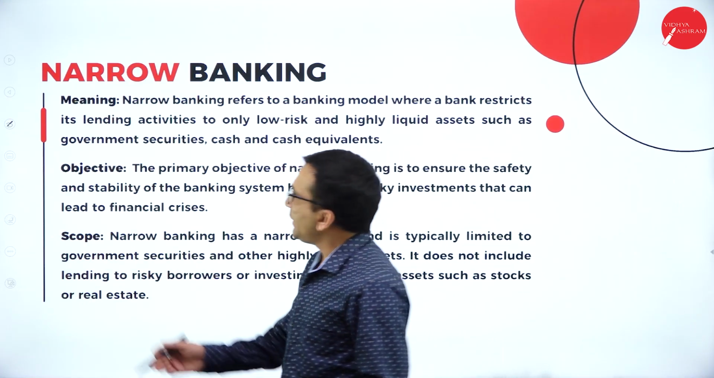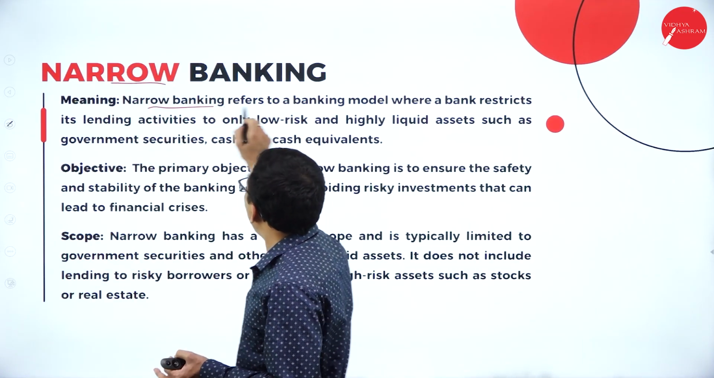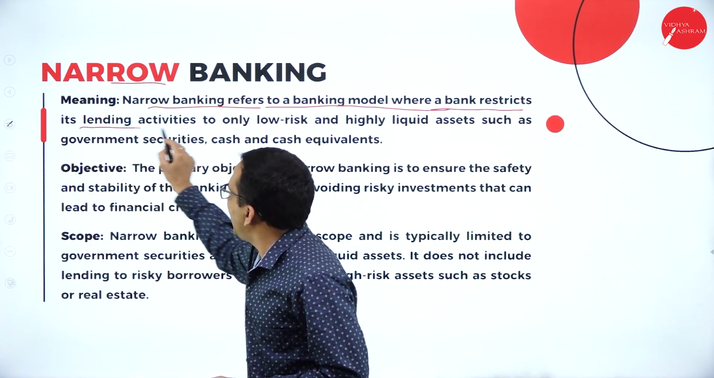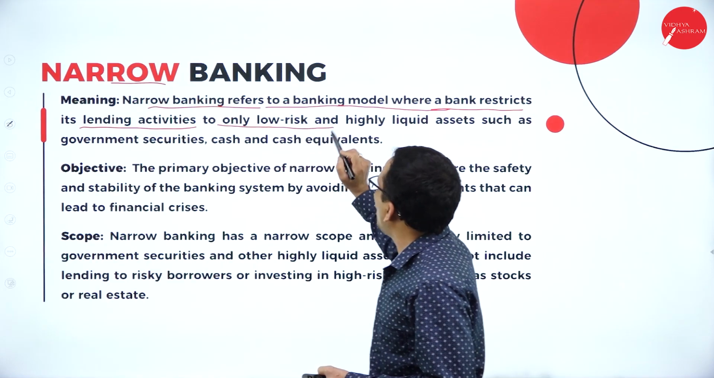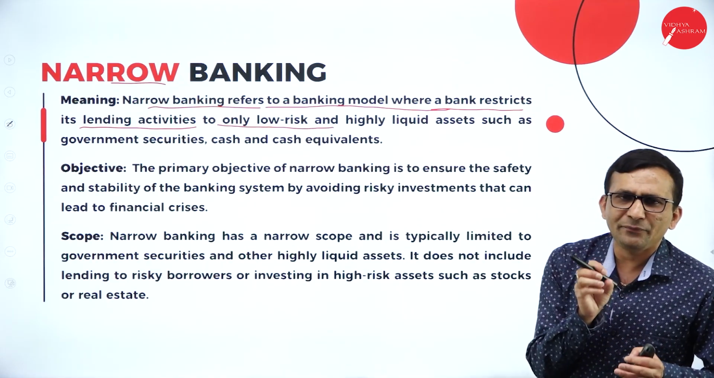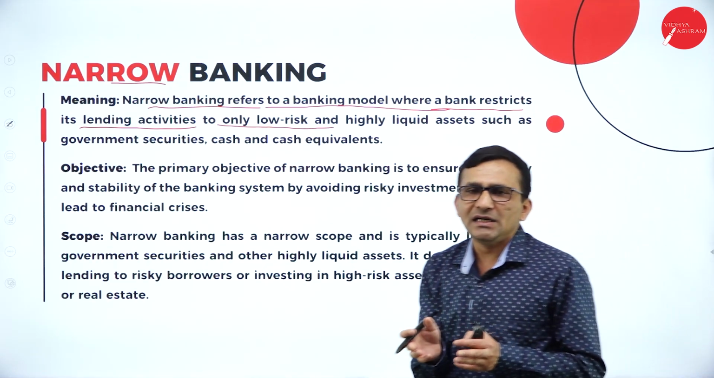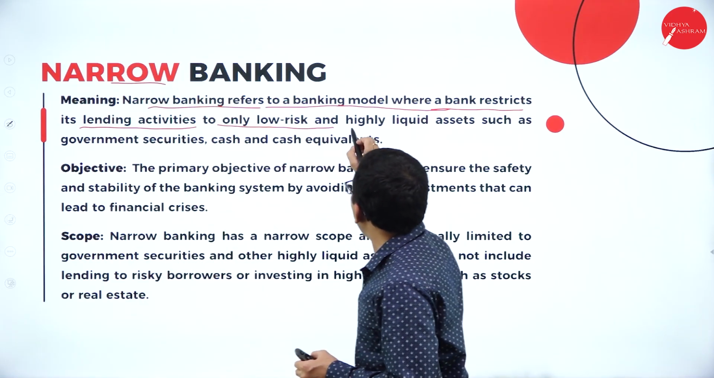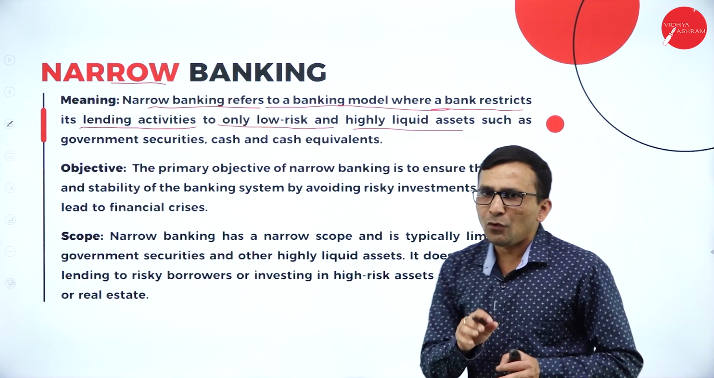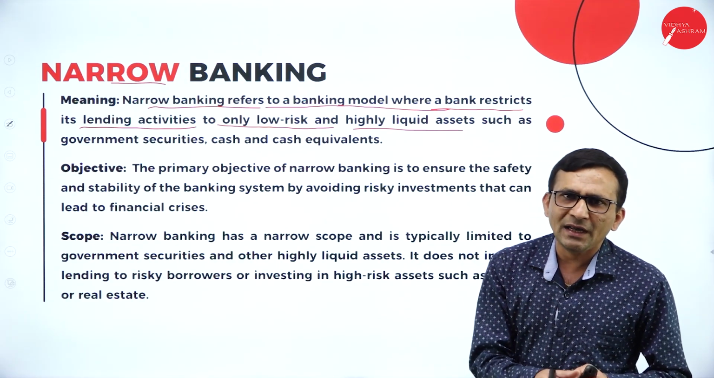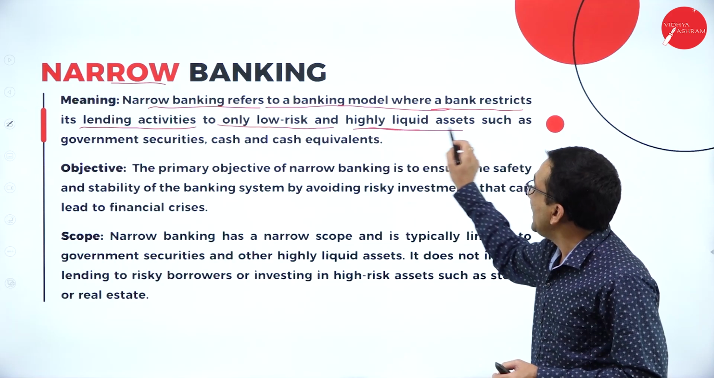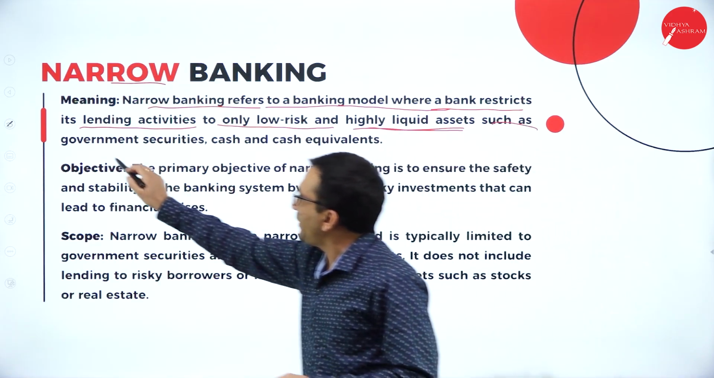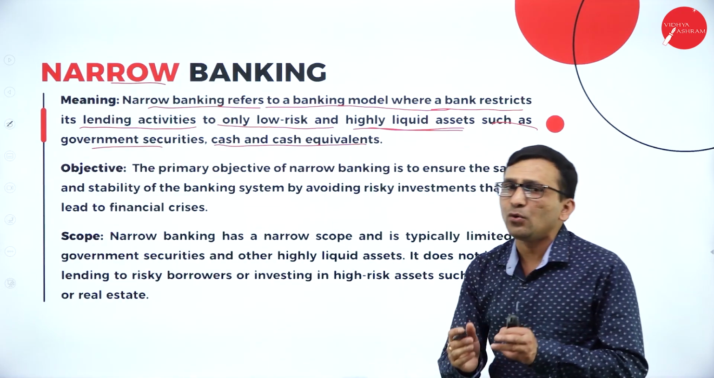And narrow banking, which refers to the banking model where the bank restricts its lending activity to only low risk, because if anybody is asking for a loan, you can't blindly provide the loan facility; you will find out what the risk factor is, and look for highly liquid assets. Most banks provide loans based on highly liquid assets, such as government security and cash equivalents.